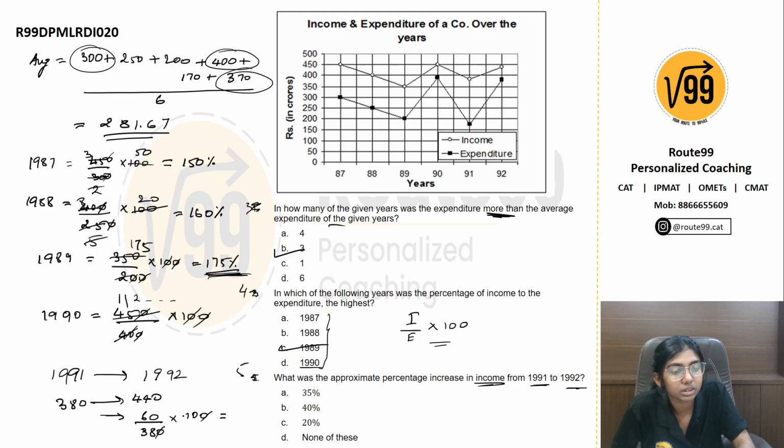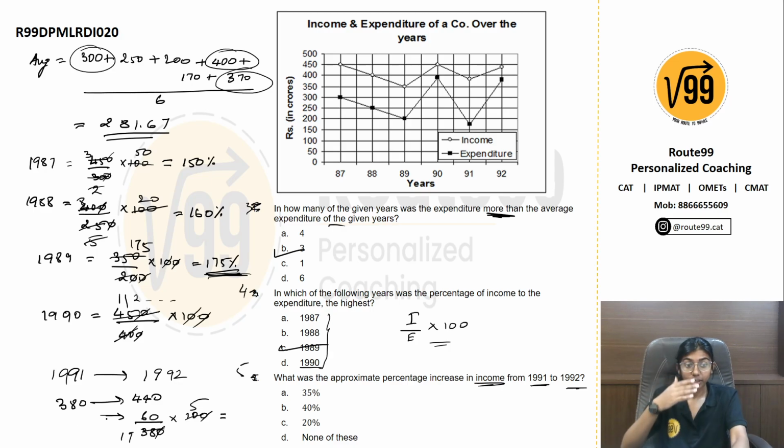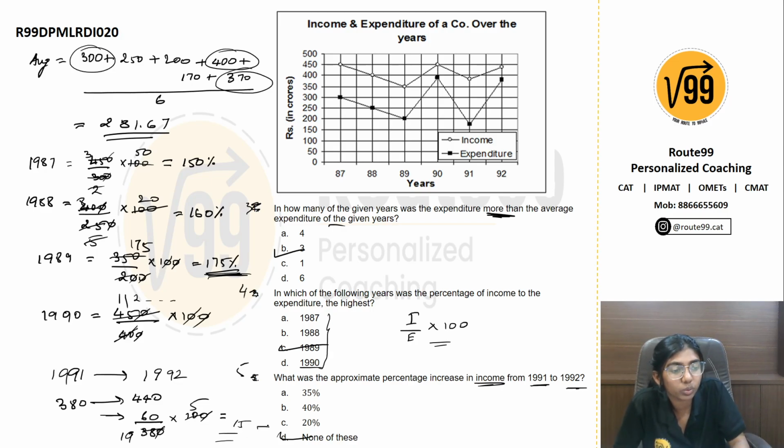You solve this, this becomes 2, this is 19, this would be 5. So 300 divided by 19. If you solve this, you will get the answer somewhere around 15. None of the options match, so your answer is D, none of these. It is quite far from the other options as well. So that's it for today's DPM.